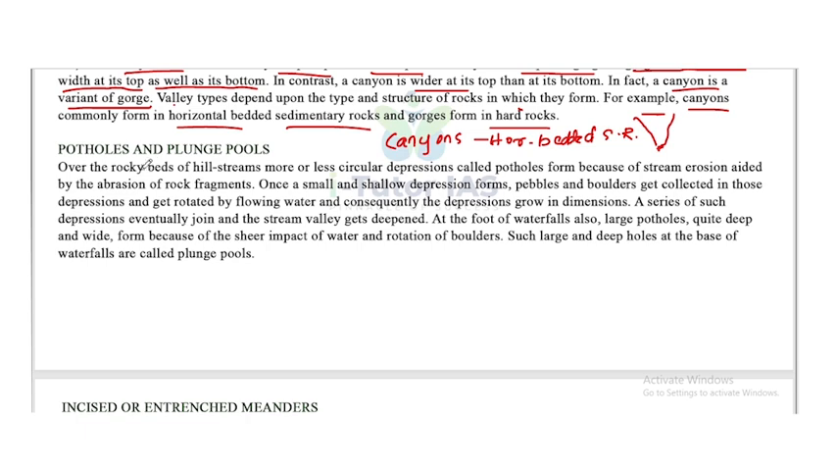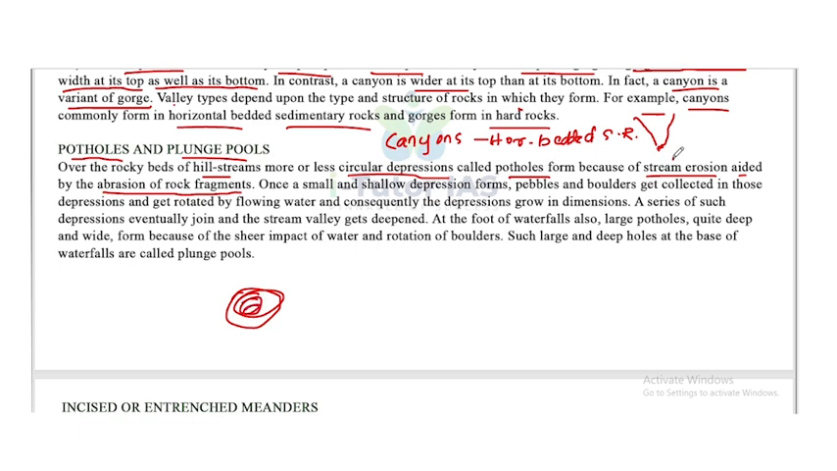Now, potholes and plunge pools. Over the rocky beds of hill streams, more or less circular depressions are called potholes. They form because of stream erosion aided by the abrasion of rock fragments. Okay, so what is a pothole? Over the rocky bed of hill streams, more or less circular depression. Okay, so the potholes are circular depressions.